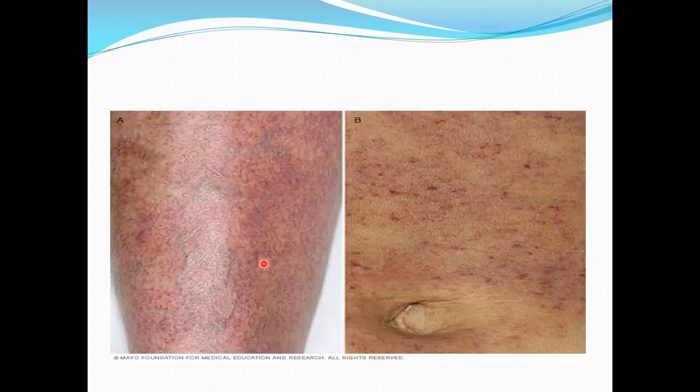Now this diagram shows us the petechial hemorrhages which are formed in case of thrombocytopenia. There is also another important point to remember, that in most of the cases these petechial hemorrhages are formed in the lower limb. So here we can see in the leg the petechial hemorrhages, small pinpoint hemorrhages formed throughout the skin, and these are the petechial hemorrhages formed only in the skin of the abdomen.